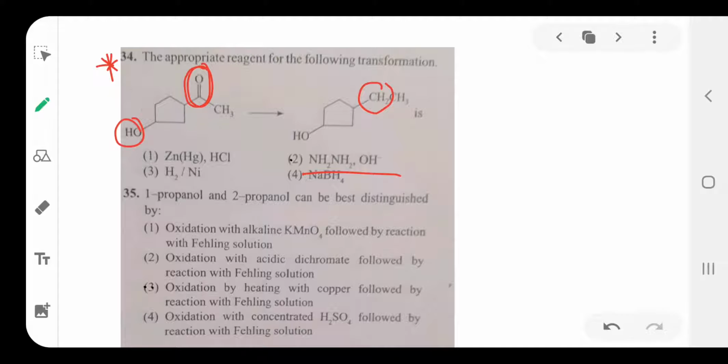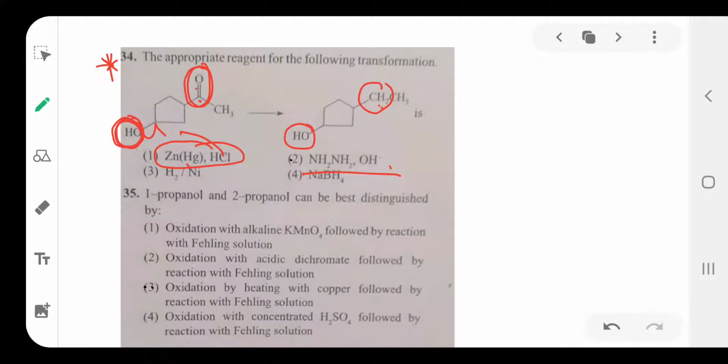Clemmensen reaction reagent is zinc amalgam and HCl. Wolff-Kishner reaction uses hydrazine in the presence of alkali. So that also reduces the keto group to hydrocarbon. Clemmensen reaction also reduces the keto group to hydrocarbons. But here zinc amalgam, that means Clemmensen reduction, also reacts with this OH group. Why? Because zinc amalgam and HCl react with this OH group, and here OH is replaced by Cl.